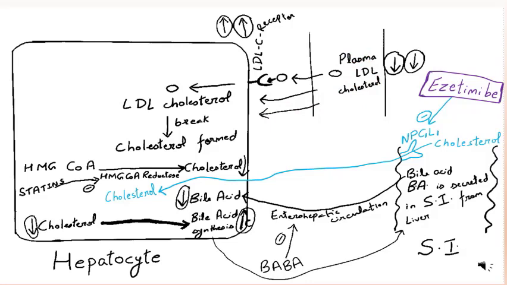So ezetimibe action is to decrease plasma LDL cholesterol by this mechanism. Use of ezetimibe: ezetimibe is used as an add-on therapy to statin, because ezetimibe and statins both are synergistic in action. Ezetimibe results in decrease in cholesterol level in hepatocyte.